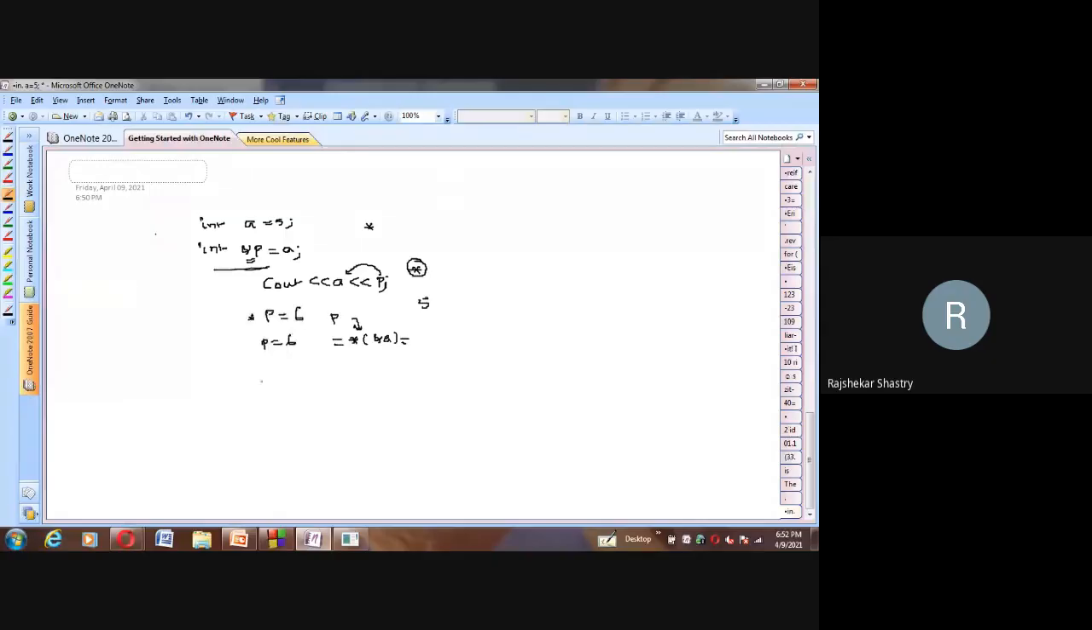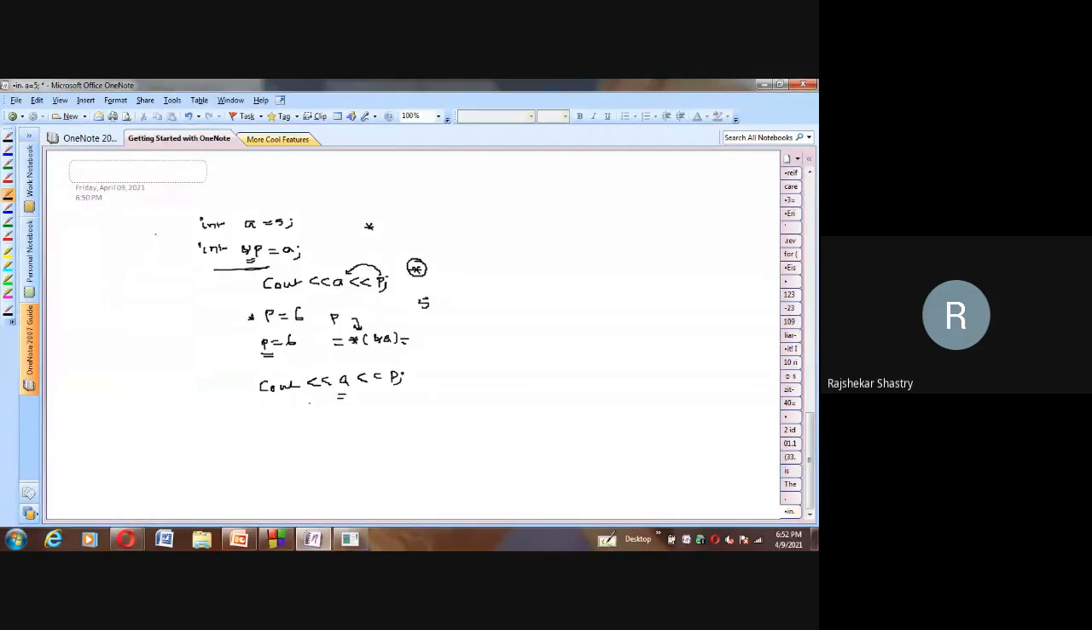After changing, if I print the output again, a as well as p, can anybody tell me, those who are familiar, because I think you practiced this at the time of data structures, so you might have learned a little bit about C++. After changing p, I'm printing a and p values again. Can anybody tell me what output you will get?